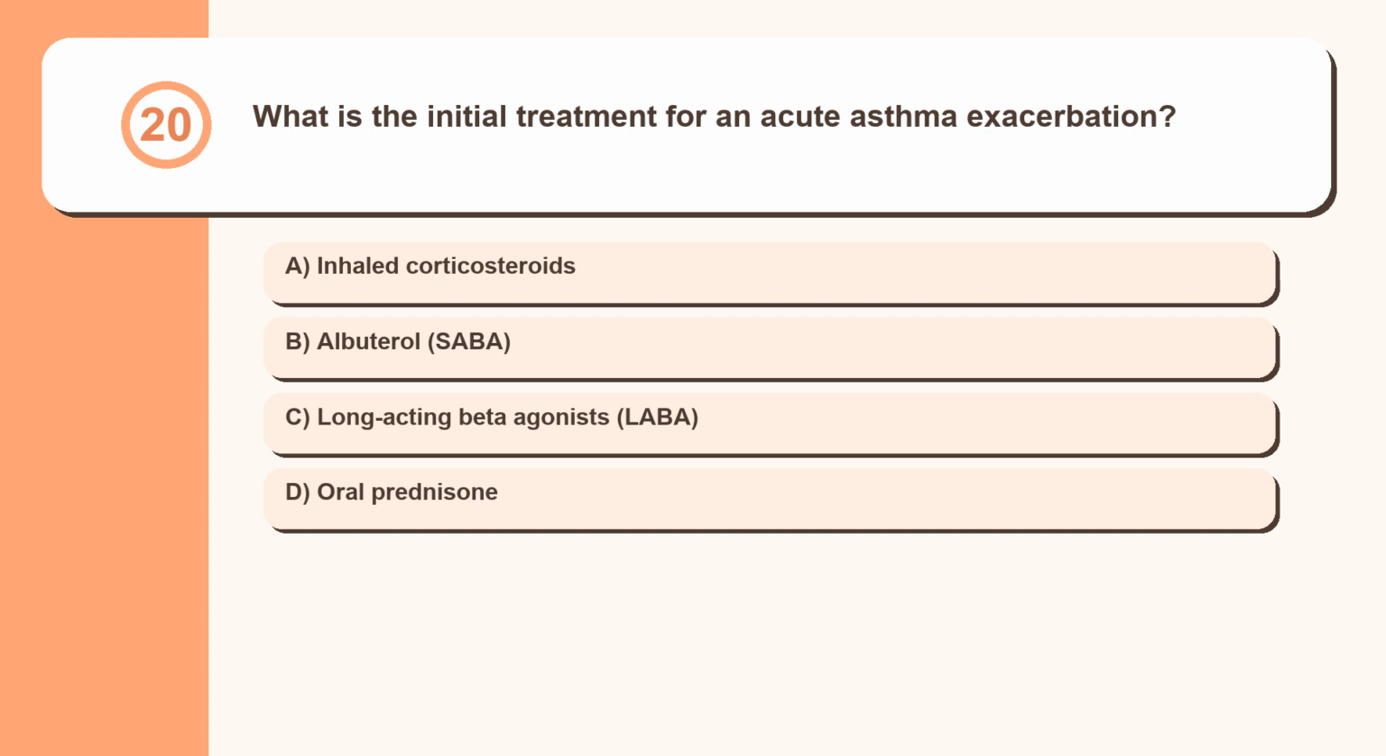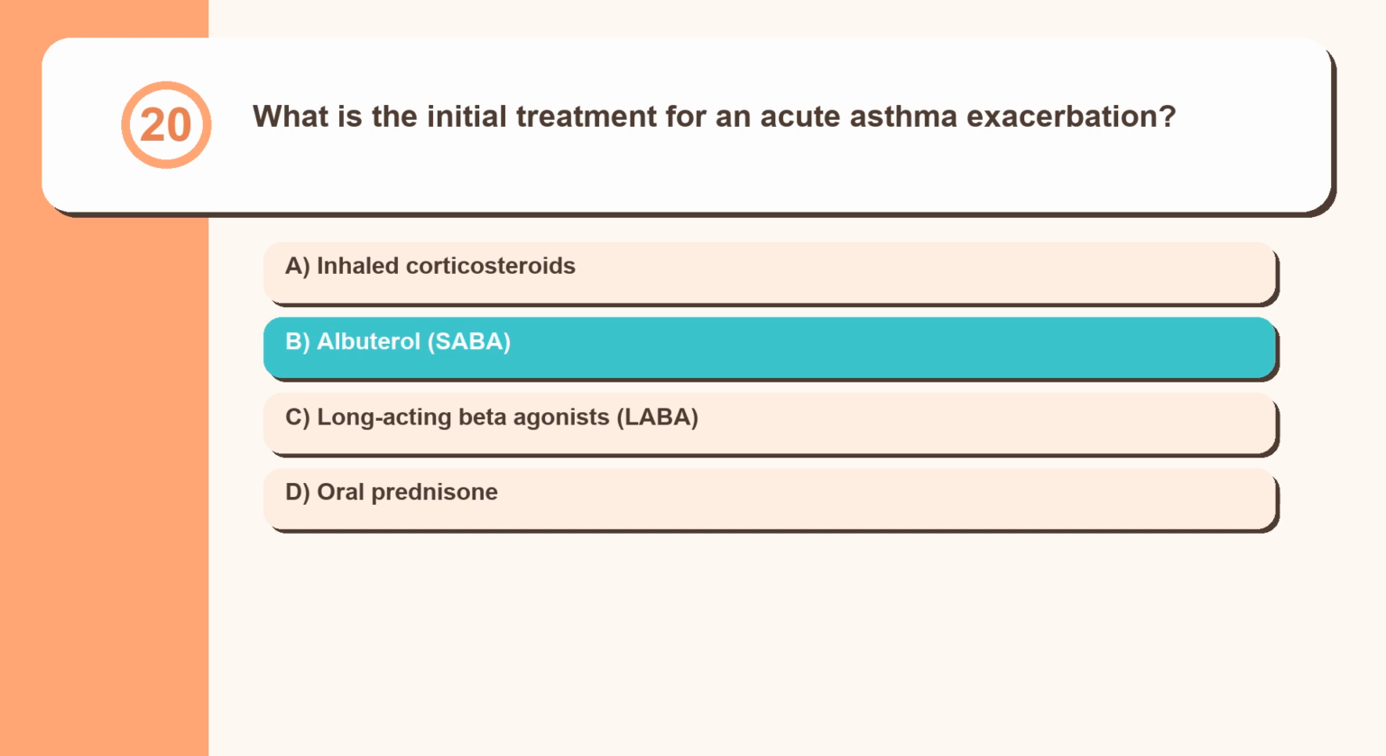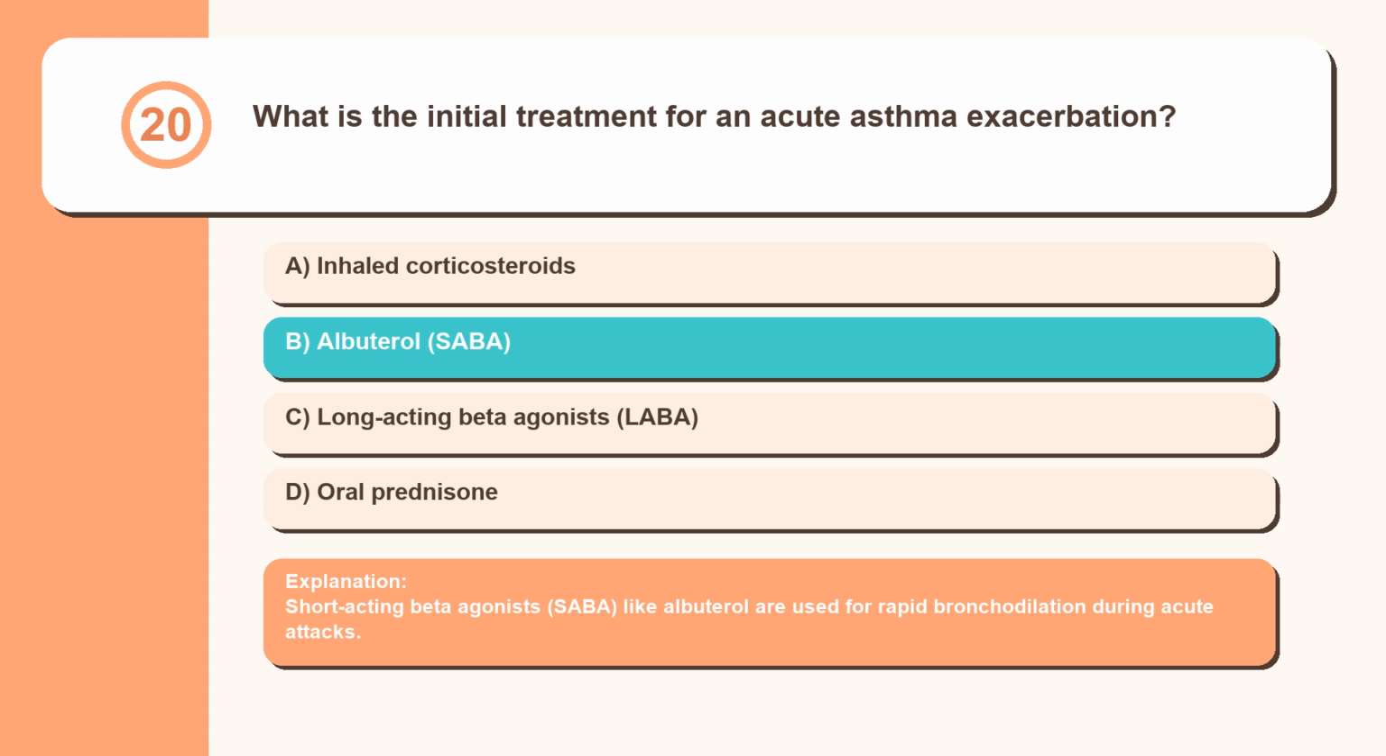Question 20. What is the initial treatment for an acute asthma exacerbation? Inhaled corticosteroids, albuterol, SABA, long-acting beta agonists, LABA, oral prednisone. Short-acting beta agonists, SABA, like albuterol, are used for rapid bronchodilation during acute attacks.